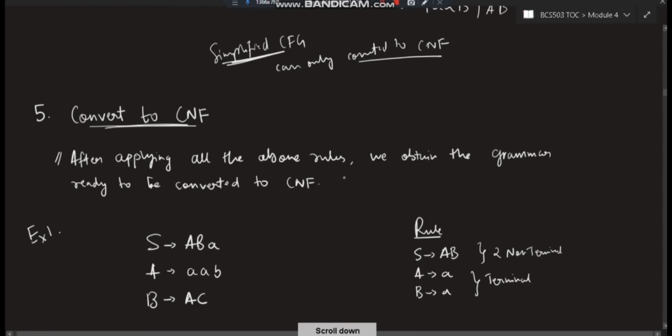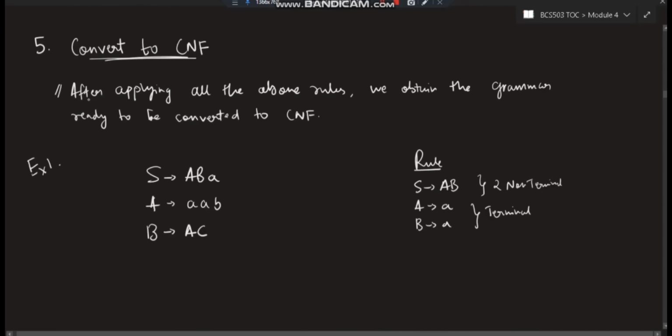Okay, so after applying all the above rules, we obtain a grammar ready to be converted to CNF. Now let's see how we do the conversion. Okay, so see here, S goes to ABA, A goes to AAB, B goes to AC. This is what is given to us. Now we have to convert it into CNF.